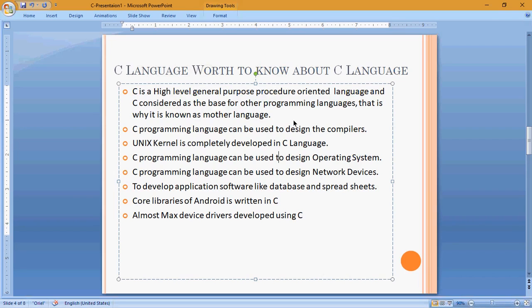Next, where is C programming used? C programming can be used to design compilers. Just now we have seen one software application called a compiler. The responsibility of compilers is converting one type of language into another, that means high level language into low level language.